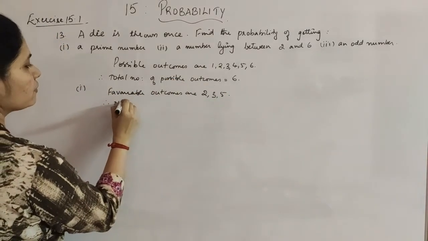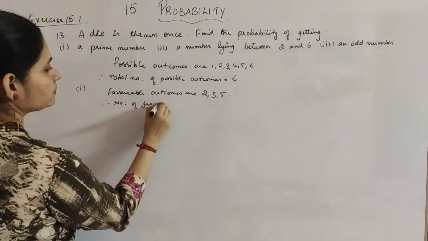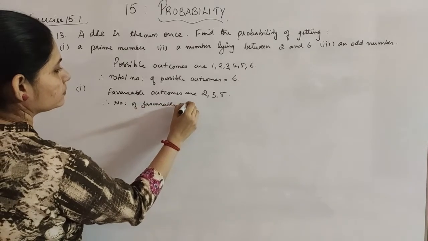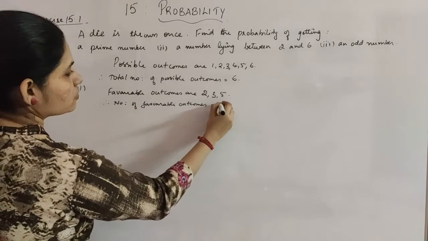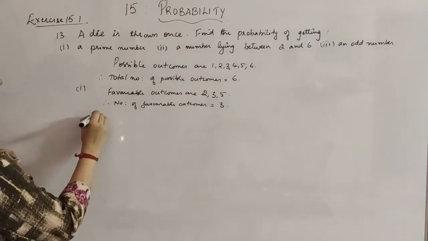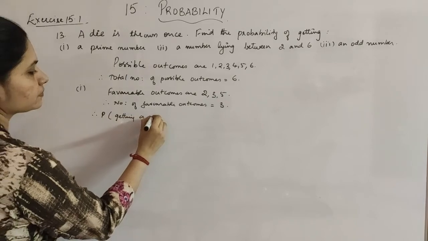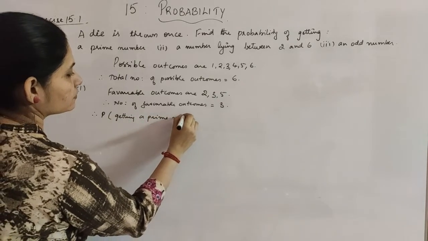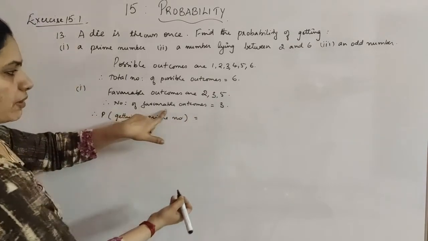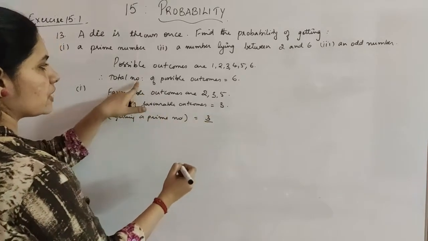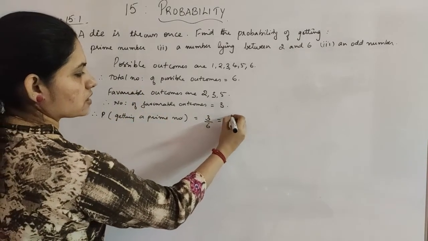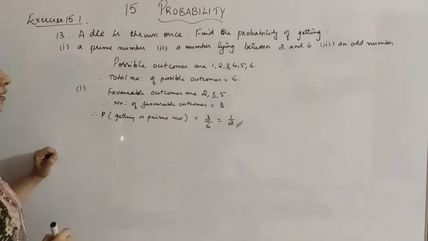Therefore, the number of favorable outcomes is equal to 3. Hence, the probability of getting a prime number is the number of favorable outcomes, which is 3, divided by the total number of possible outcomes, which is 6. So you will get 1 by 2 as the answer.